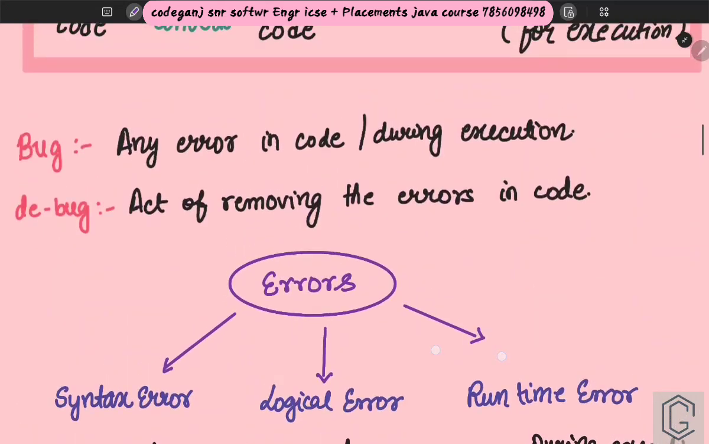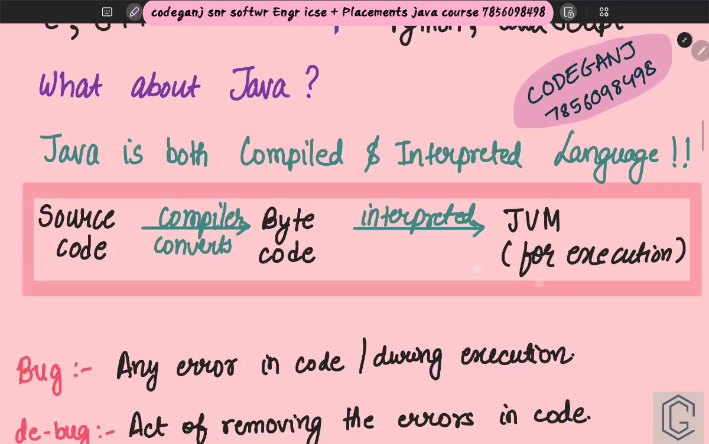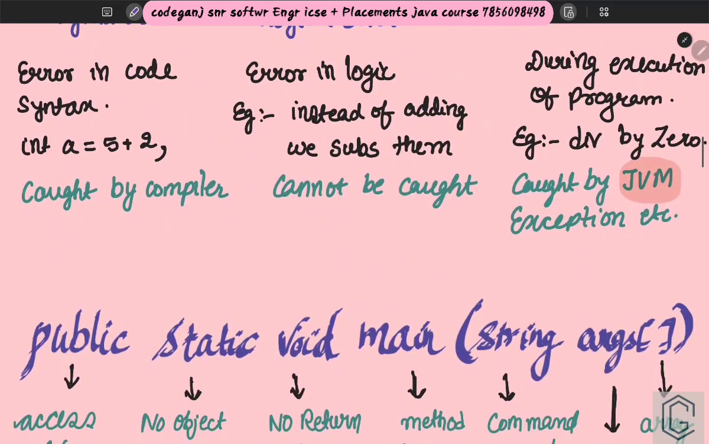Because I told you why Java is both compiled and interpreted. The compiler has done its work till here. After that, the code has to be run by the JVM, the interpreter. So the runtime error is caught by the JVM, and the syntax error is caught by the compiler. Cool, understood? Great.